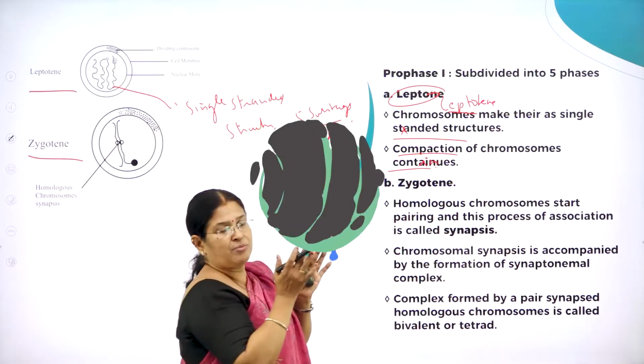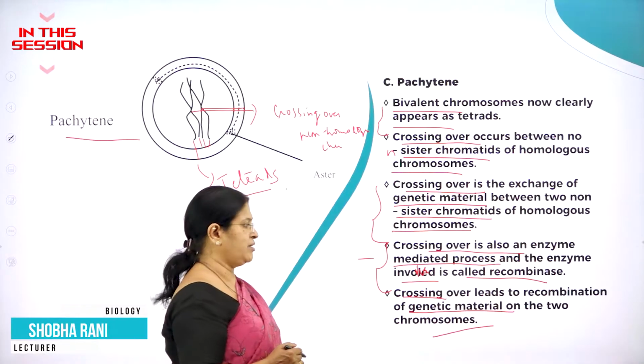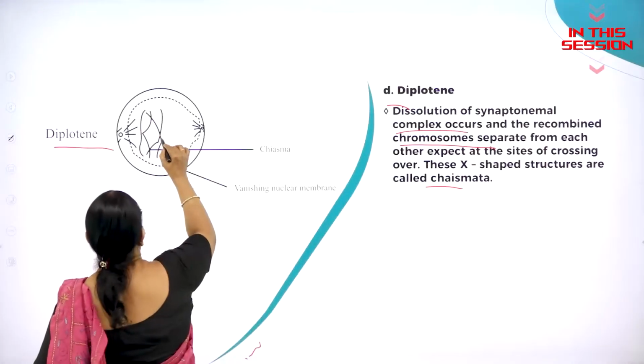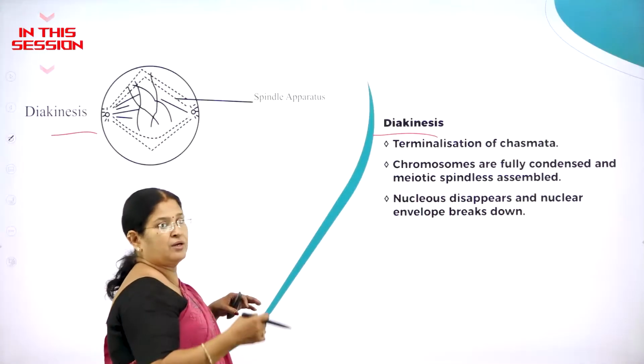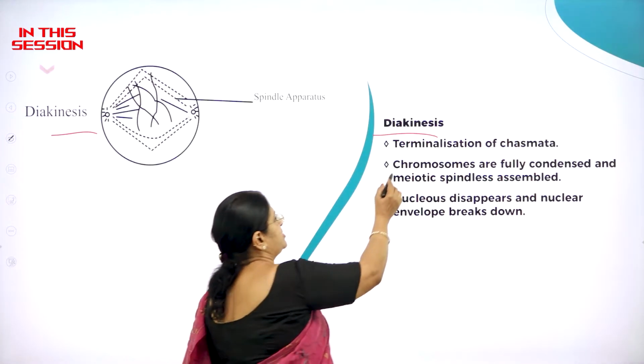We can see the chromosomes are compactly arranged. This leads to recombination of genetic material on the two chromosomes. The X formation is called the chiasma. Moving to the end, it is called terminalization.